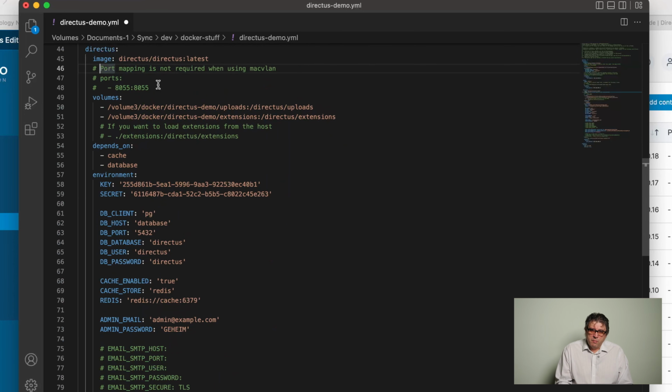Next we get to the ports. Since we are using MacVLANs, we don't need a port mapping. If you don't use MacVLAN, of course, you have to enter a port mapping, obviously. Next, we get to the volumes section, and here we have two subfolders which we still have to create. One is called uploads, the other one is called extensions.